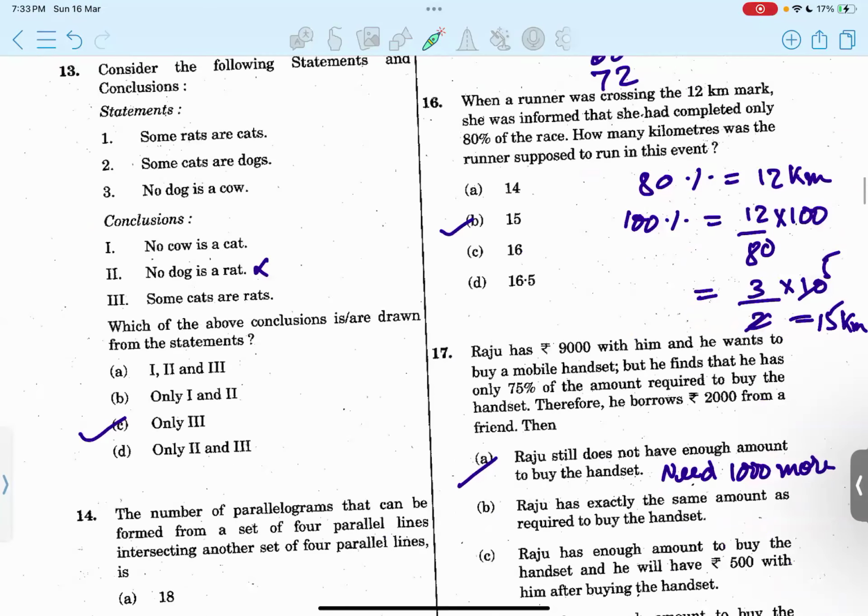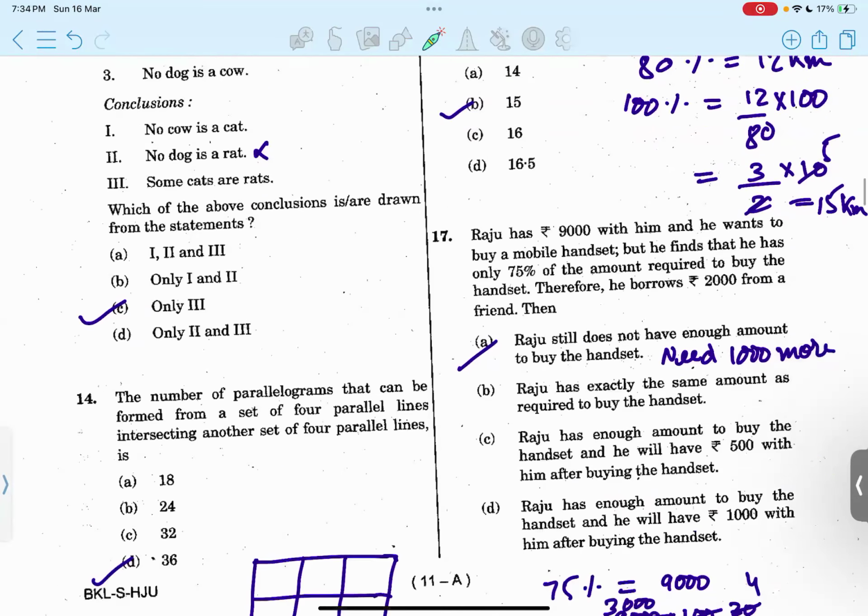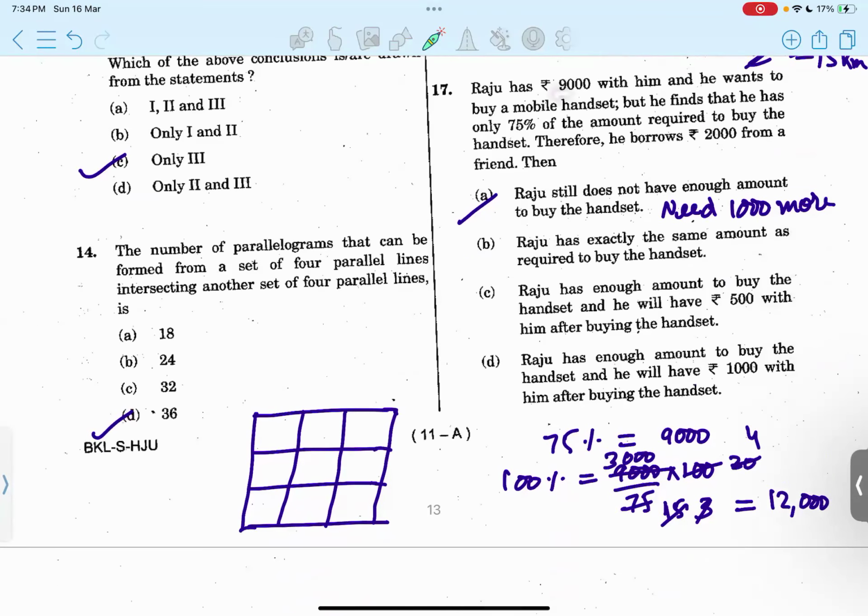Then 16. When a runner was crossing the 12-kilometer mark, it was informed that she had completed 80% of the race. So it means 80% of the race is equal to 12 kilometers of length, or the distance that is to be run. So we have to calculate again the total 100%, or the total length of the race. We can use the unitary method. We'll get 15 kilometers. Option B.